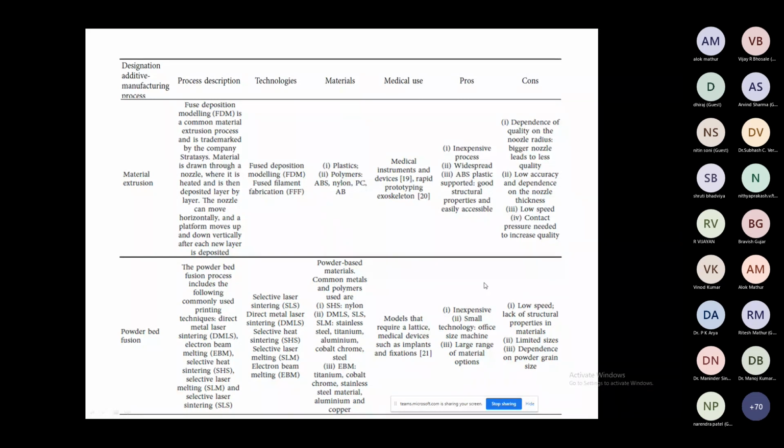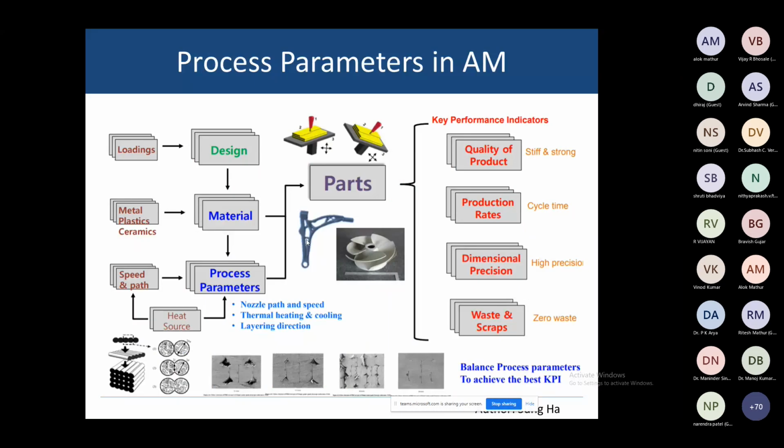So already you studied the different types of process, and these four types of process we use in the development of this wood composite, in the next slide also. Before this, I'll add the process effect of this process parameter in additive manufacturing. The slide is taken from a PPT in the reference.